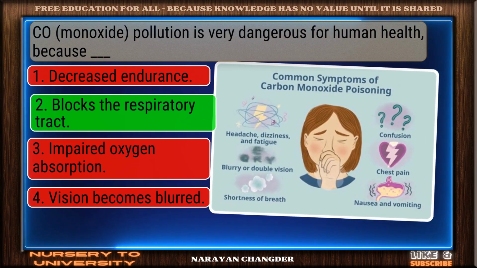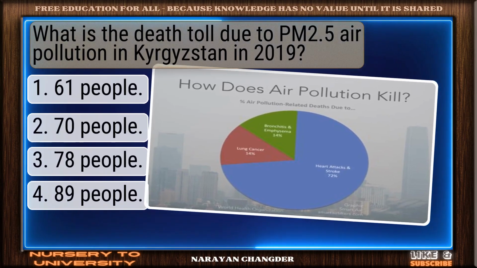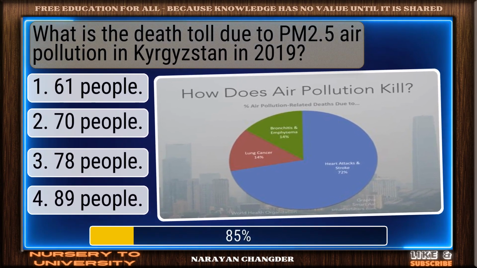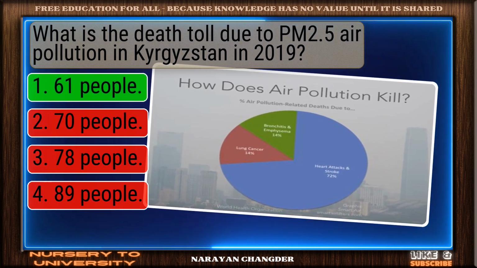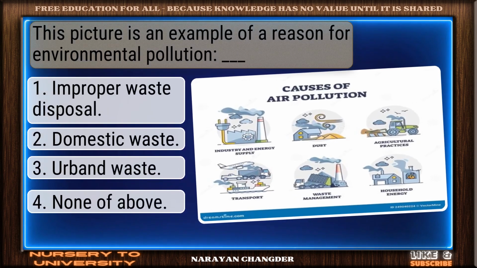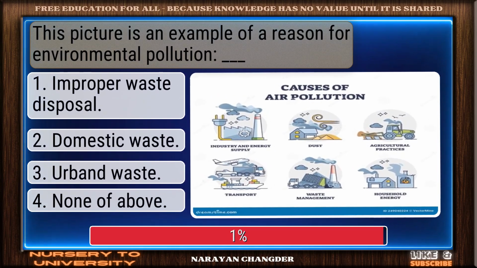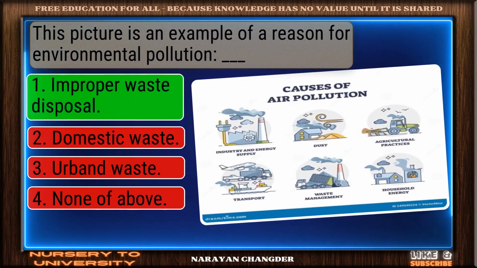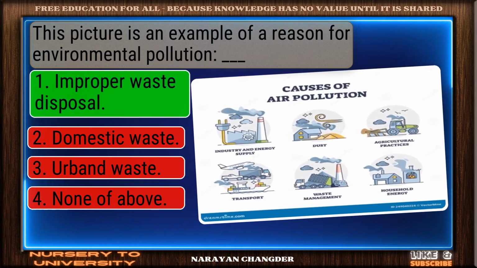And it is correct. What is the death toll due to PM 2.5 air pollution in Kyrgyzstan in 2019? Correct. 61 people is the right answer. This picture is an example of a reason for environmental pollution. Dash. Good thinking. Improper waste disposal is the right answer.